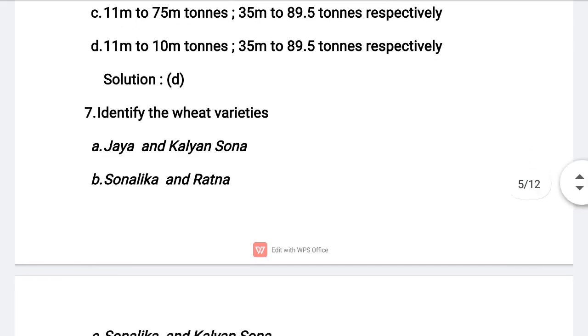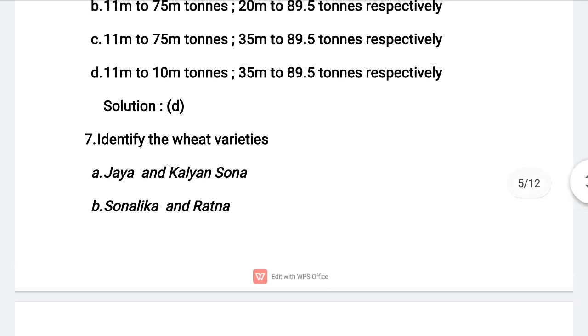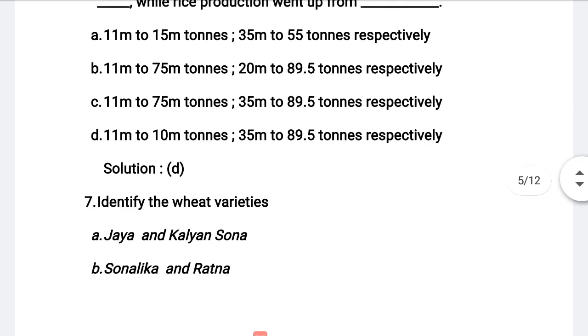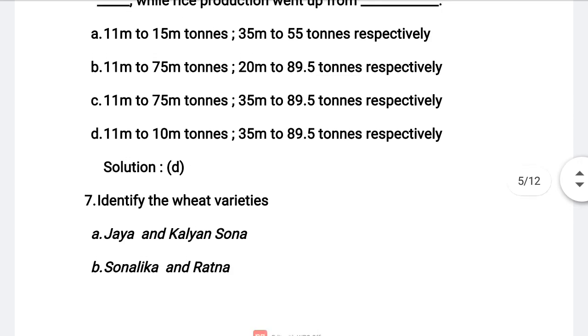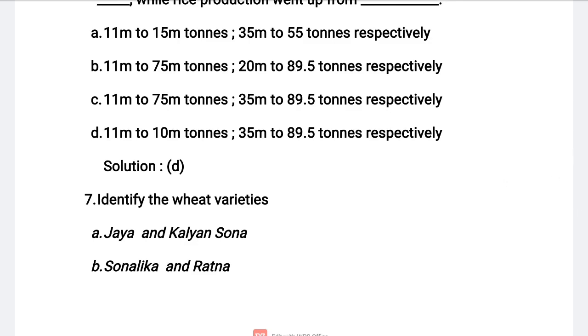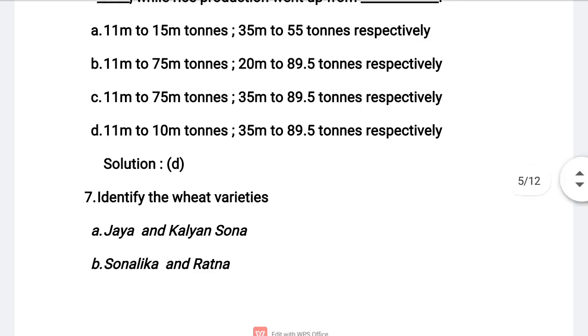So the correct answer for this question is option D. It is nothing but 11 million tons to 10 million tons wheat and 35 million tons to 89.5 million tons. It is nothing but rice varieties.